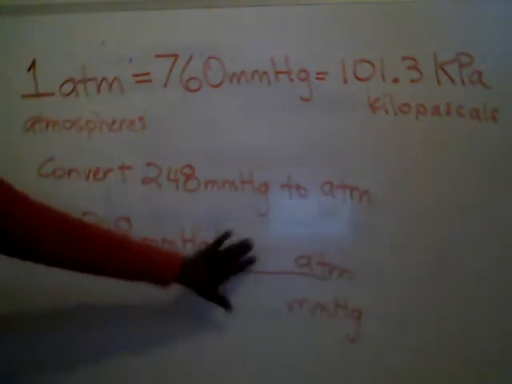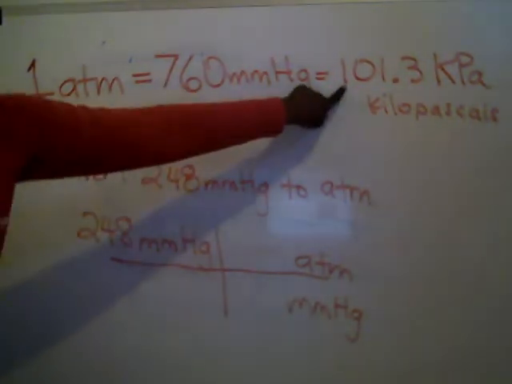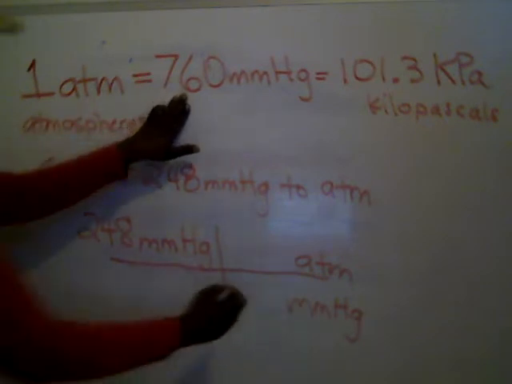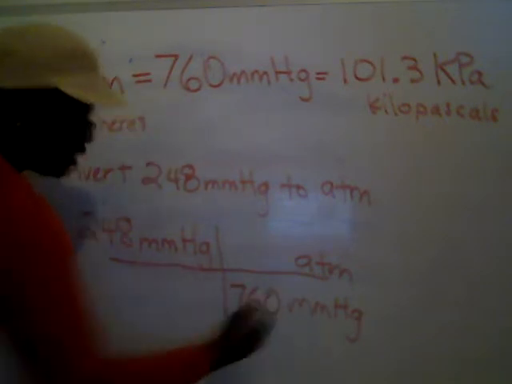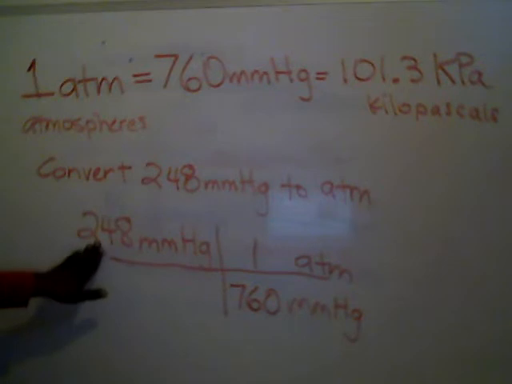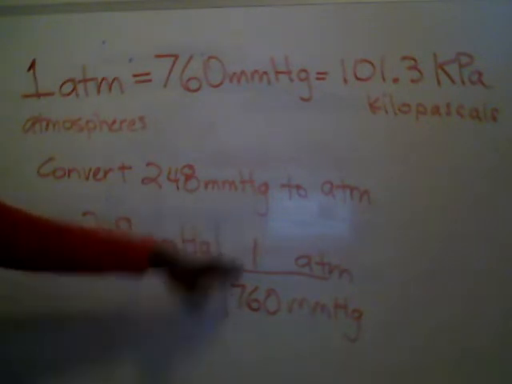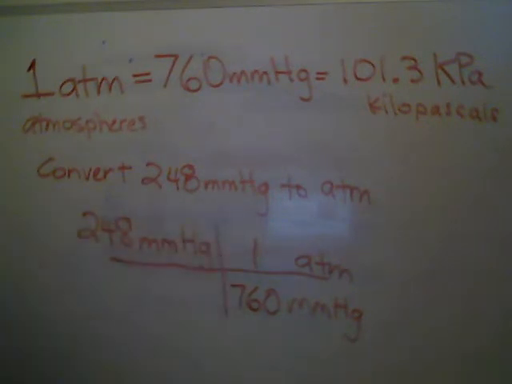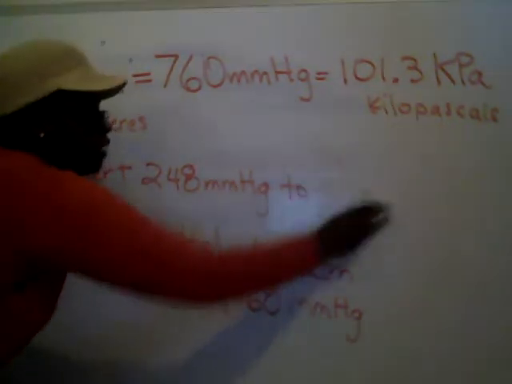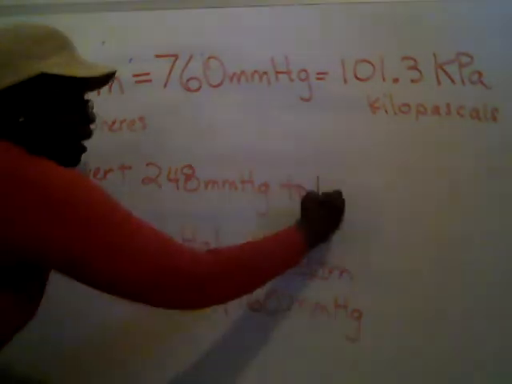Now the numbers to fill in are going to come from our conversions up here, or our equivalent statements. So we know that 760 millimeters of mercury, so we'll do 760 here, is equal to 1 atmosphere. So 1 ATM there. And then all we'd have to do is 248, technically times 1, and then divide by 760 to get the number of atmospheres. Let's say instead we wanted to go from millimeters of mercury to kilopascals or kPa.